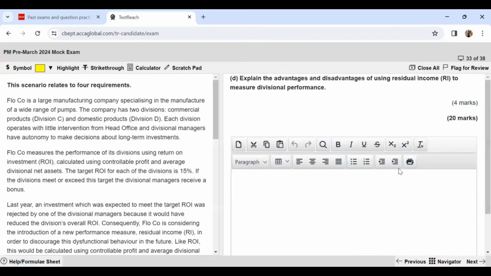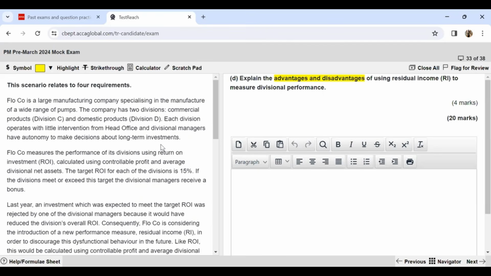Now we move on to the last requirement for this question, which wants us to explain the advantages and disadvantages of using the RI approach. The theoretical questions which are being asked in this case study are pretty standard. These are requirements which you would ideally expect to come in your exam, so please prepare them well. This is a 4 marker question. You can either write 2 each, or 3 advantages and 1 disadvantage, but it will be better that you weigh your answer equally, putting both points equally.